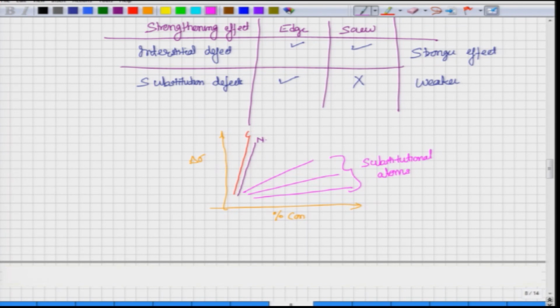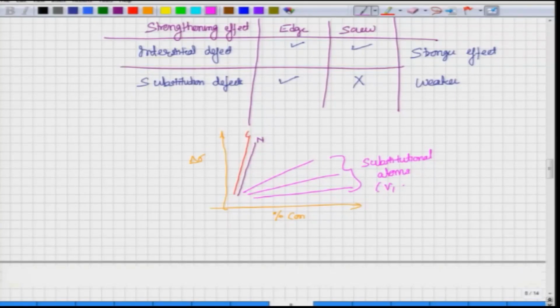So, here you are changing the concentration and looking at the amount of change in the yield stress that you observe. Clearly, atoms like carbon and nitrogen, which go in the interstitial site, because they are interacting with both the edge and the screw dislocation, give more strengthening effect, while atoms like vanadium, silicon, niobium, which go in the substitutional site substituting the iron atom, do not give as much strengthening effect. So, we have looked at the strengthening effect because of the interaction of the point defects and the edge dislocation. We will close this chapter here.